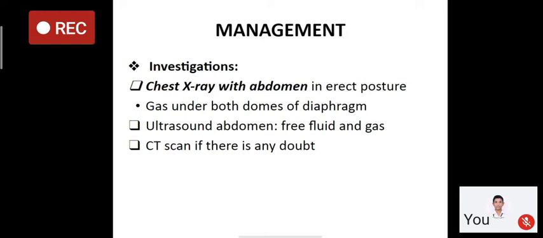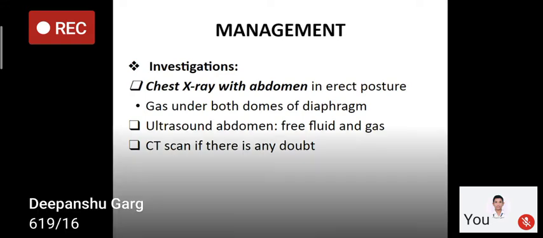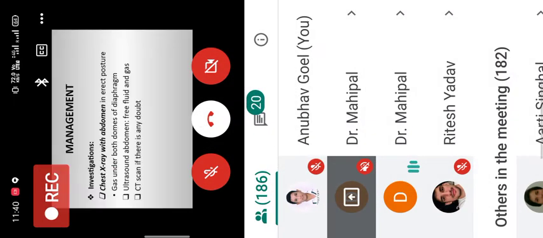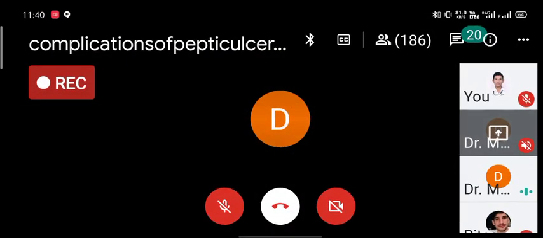It will show the gas under both domes of the diaphragm, and if there is any query, we can go for ultrasound abdomen. It will show the free fluid and gas, and rule out any other possibility of the pain abdomen like pancreatitis.